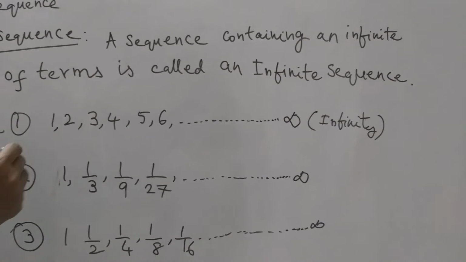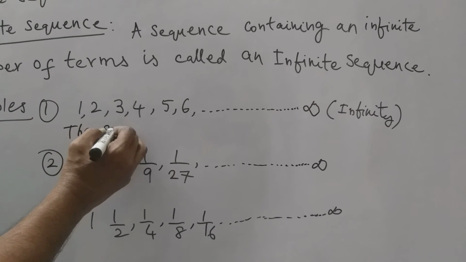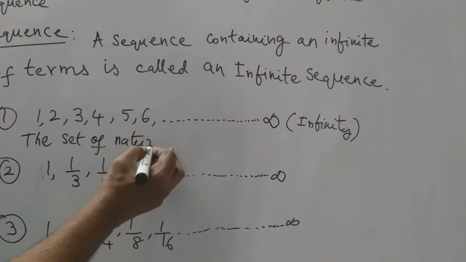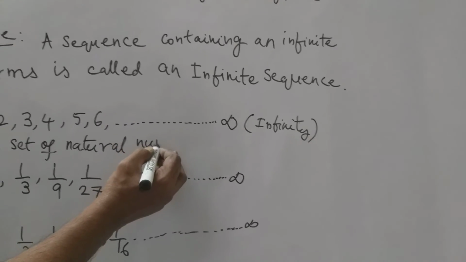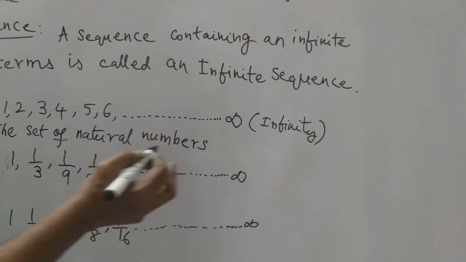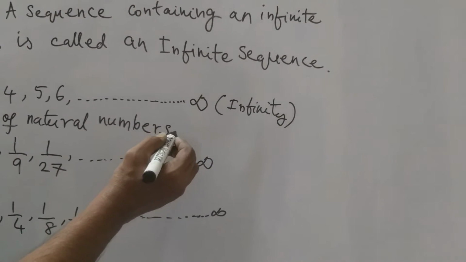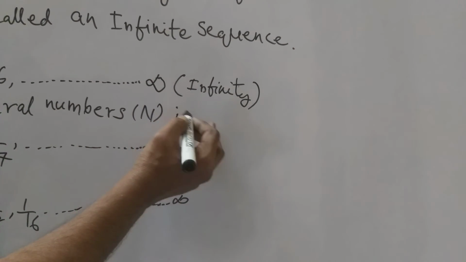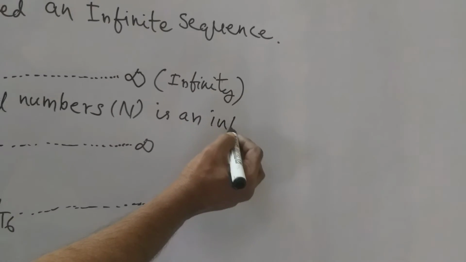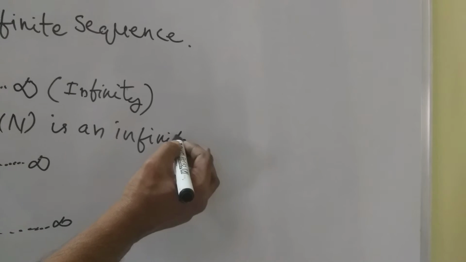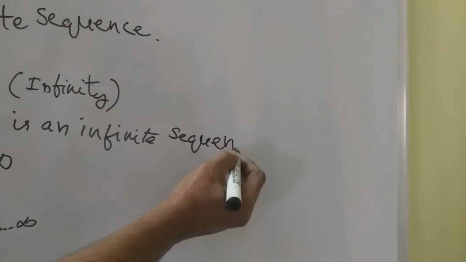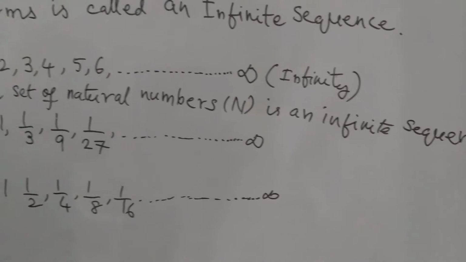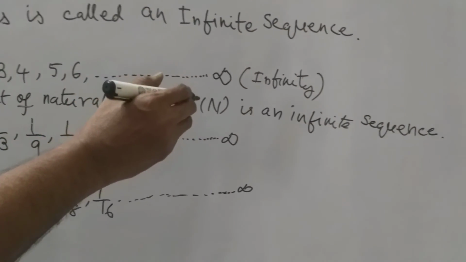It is the set of natural numbers, indicated by capital N. The set of natural numbers, capital N, is an infinite sequence. This is the first example.